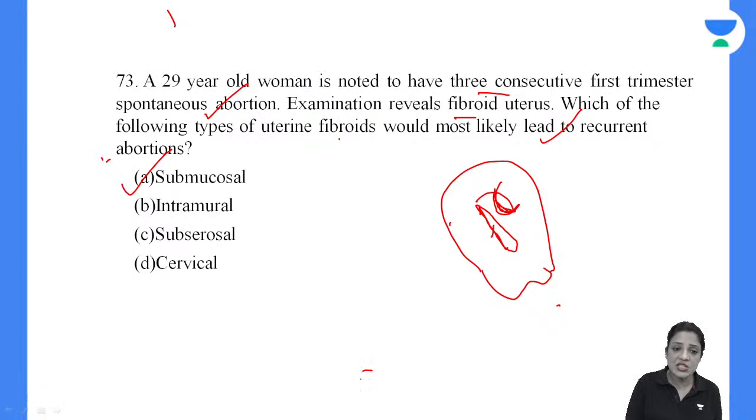But out of all these four, subserosal and cervical will obviously not cause recurrent abortion. Subserosal and pedunculated will be lying outside in the uterus, so it might undergo torsion, but it is not going to affect the pregnancy. Intramural should be actually one of the causes, but it is controversial. It is mainly submucosal because it is actually coming through the endometrium and protruding inside the cavity. So implantation will be defective.